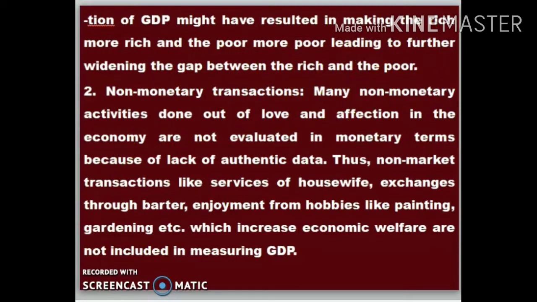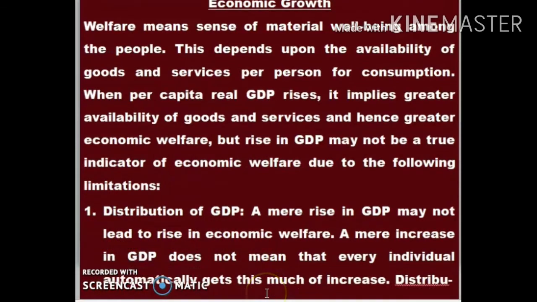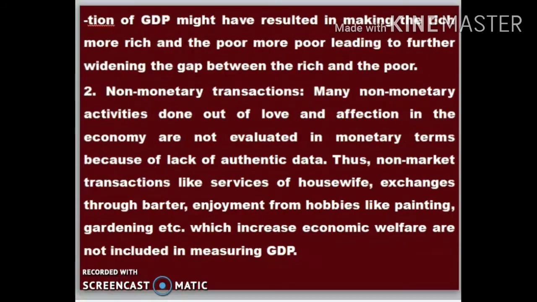So the first concept that we are going to discuss is distribution of GDP. Distribution of GDP may not be equal. Sometimes it may not reach the hands of the poor people, or those who are in need of financial assistance.